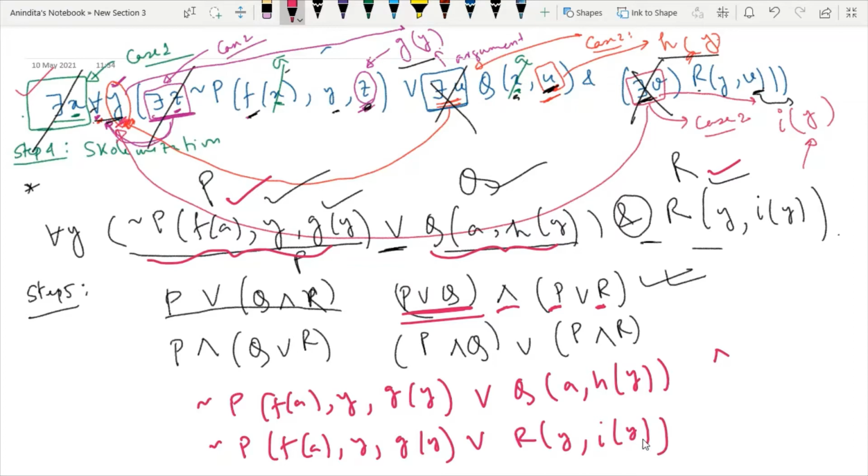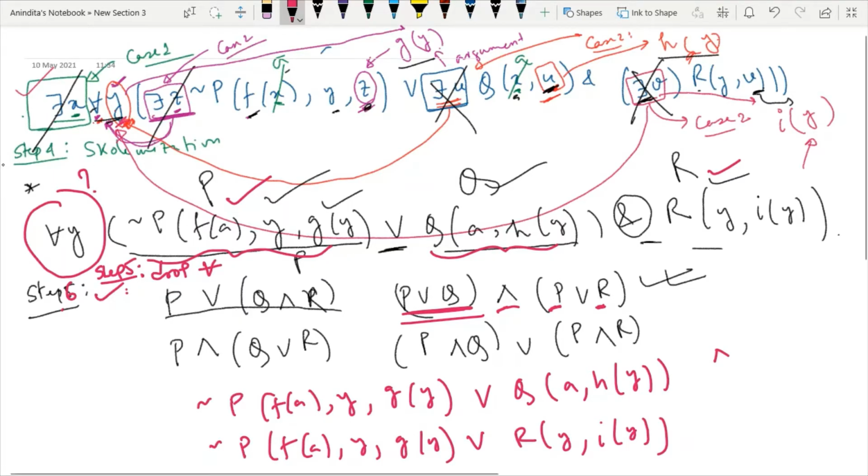But now here is a question. Where is your all y? Where should I write it? So basically you have to remember one point. Applying distributive law is actually your step number 6. Before applying this, you have to perform step number 5. What is that? In that case, you have to just drop the universal quantifier.